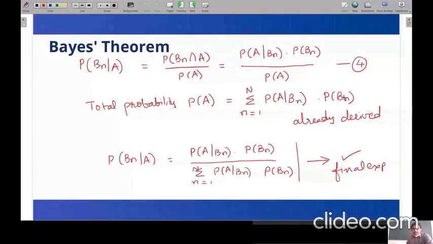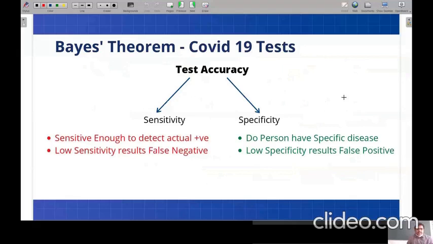We'll go for a very good example of applying this Bayes theorem. I hope I already told you about this in the last class, right? Yes, sir. So when I'm talking about COVID-19 tests, we have different types of COVID-19 tests here, and you can observe that the test accuracy is very much important. Am I right or wrong?